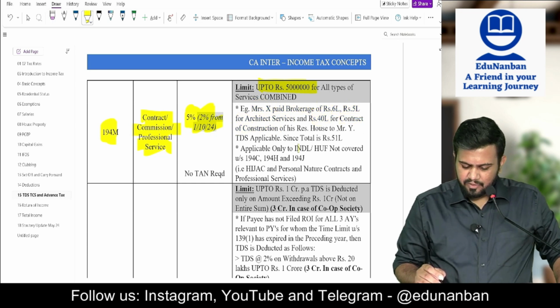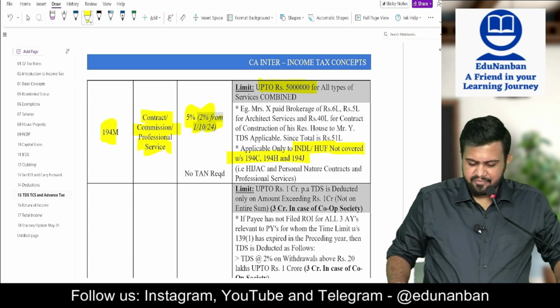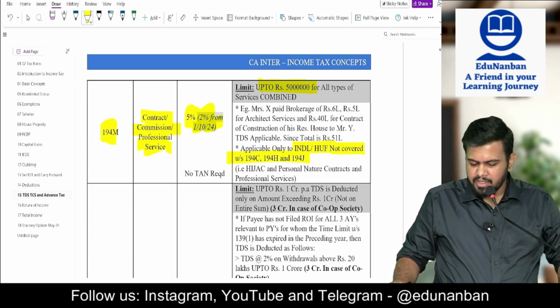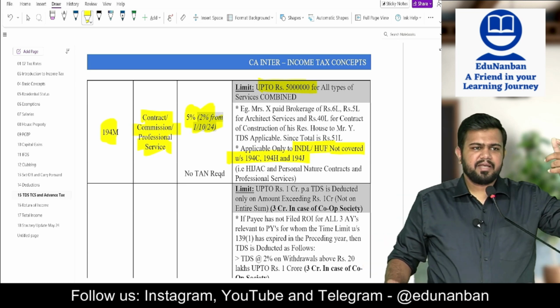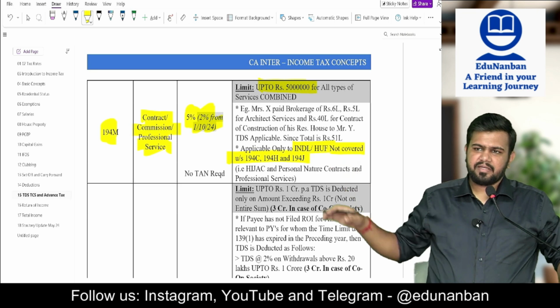It is applicable only to individual or HUF who are not covered under section 194C, 194H, 194J. Even I told you now in 194J, personal nature professional service will not be covered. It will be covered here. Okay.